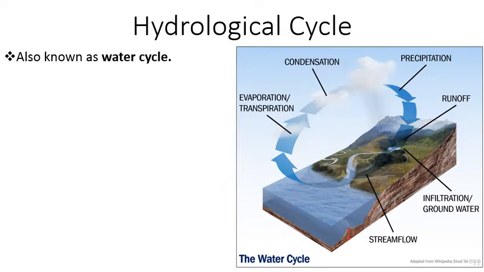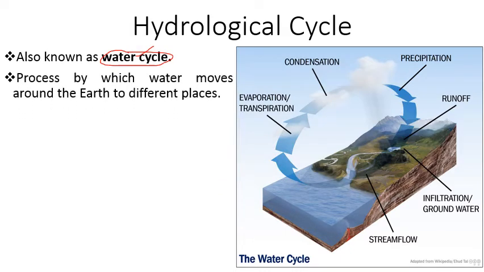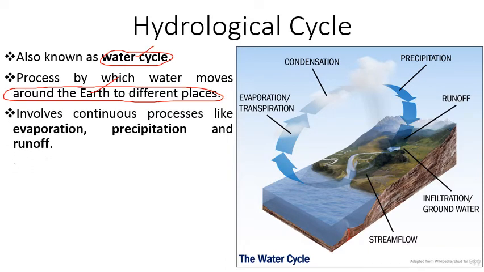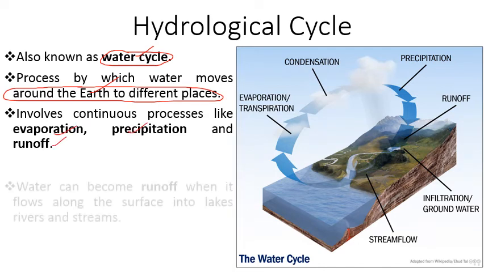So this is also known as water cycle, this hydrological cycle. And it involves the process by which water moves around the Earth to different places. So जो water की movement है Earth में in different places is by this process, that is hydrological cycle. It involves some continuous processes like we have evaporation, precipitation and runoff.